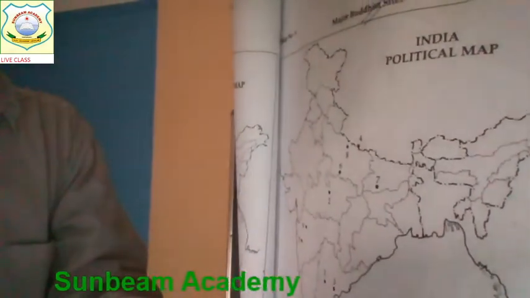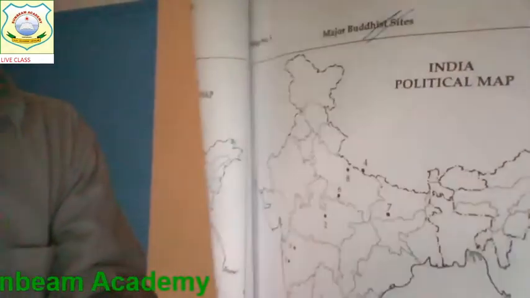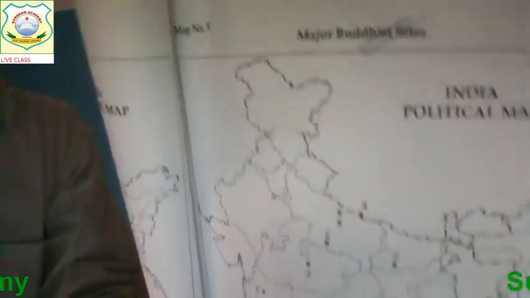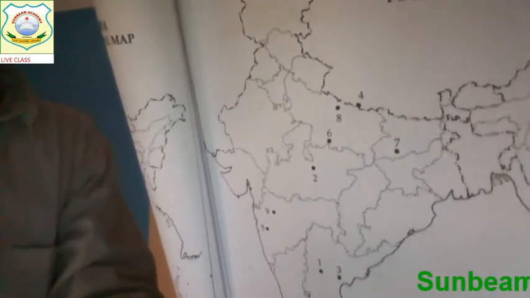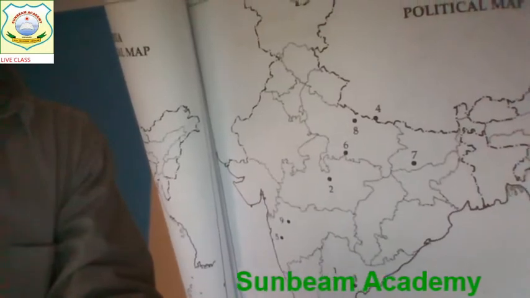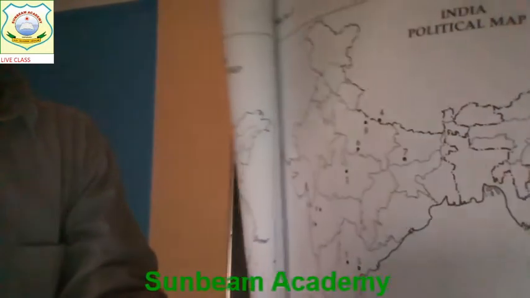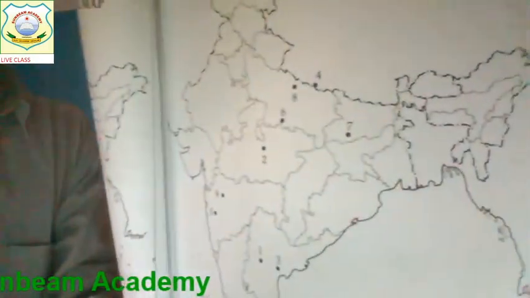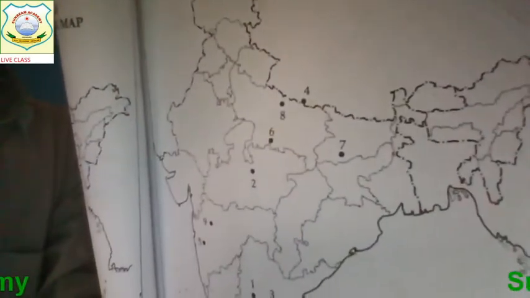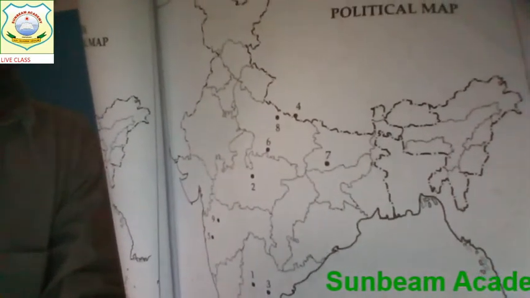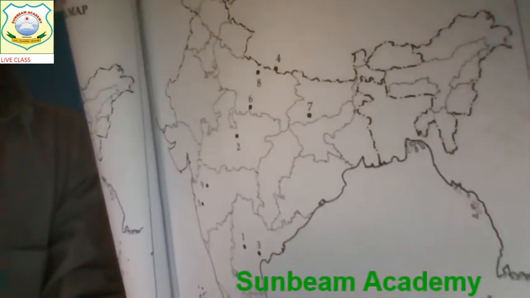And next come to the 4. Identify the 4. Place 4, where Lord Buddha was born. Lumbini. And place 5. Next, place 5 is where? It is in Maharashtra. Nashik. Then 6.